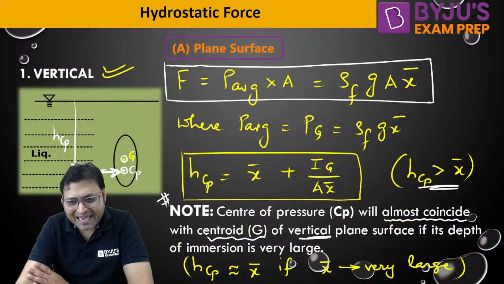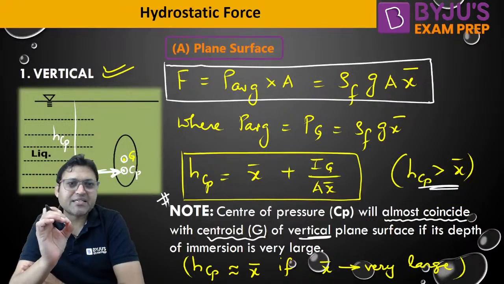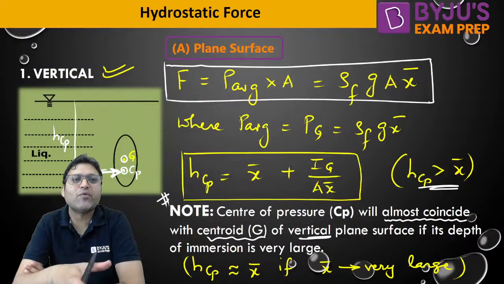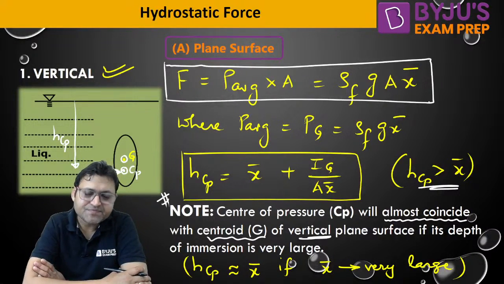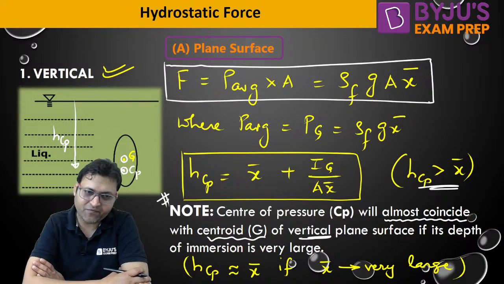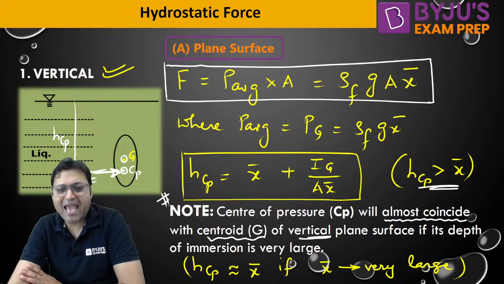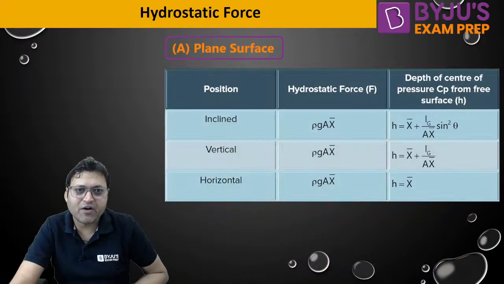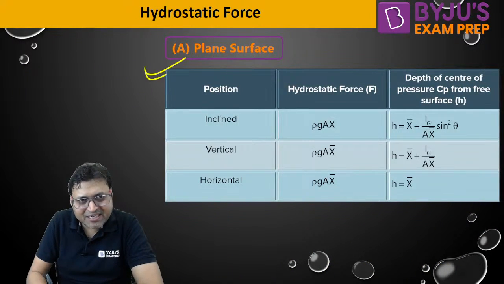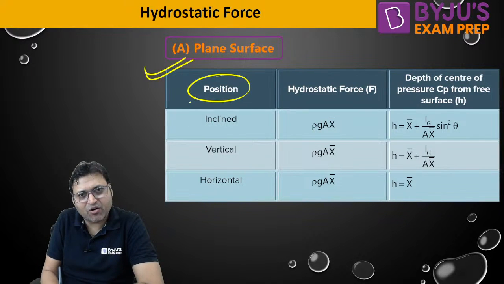Similarly, for inclined and horizontal surfaces, we can develop the formula. For center of pressure, we need to equate the moment about the free surface, and for hydrostatic force, we need to do the integration of dF. That is how we can calculate the total hydrostatic force as well as the point of application. So I am just giving you all the orientations.